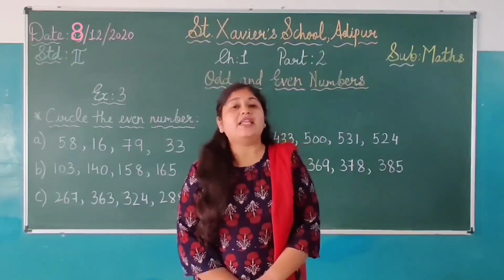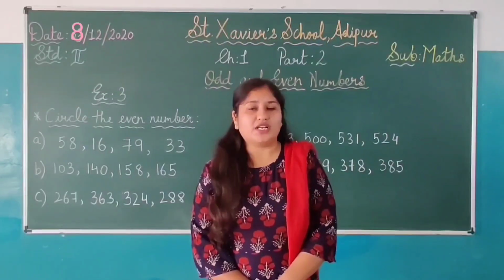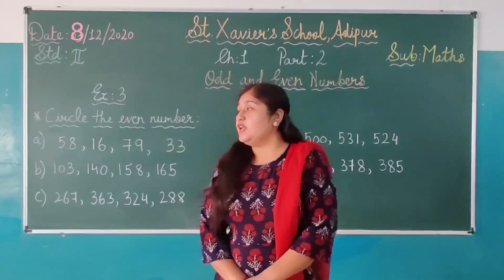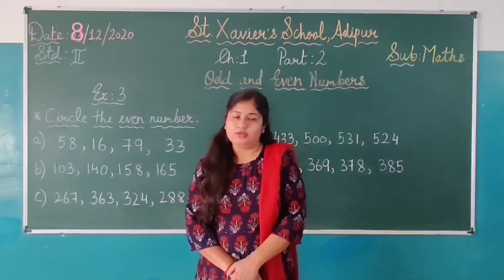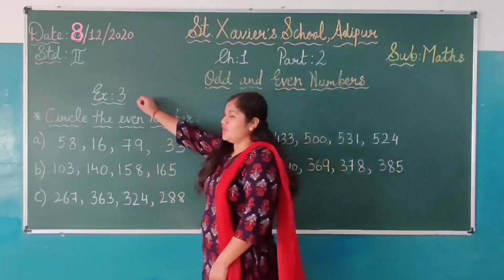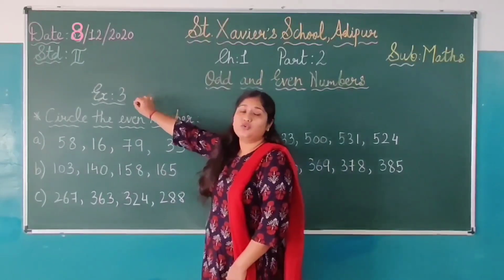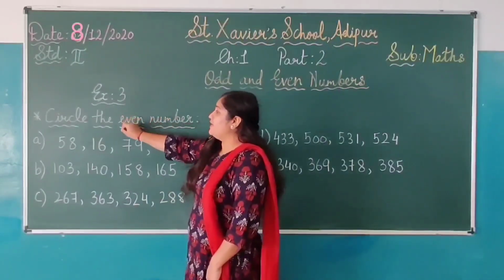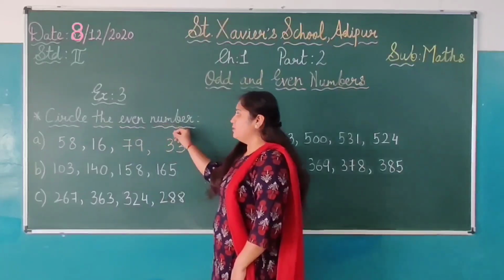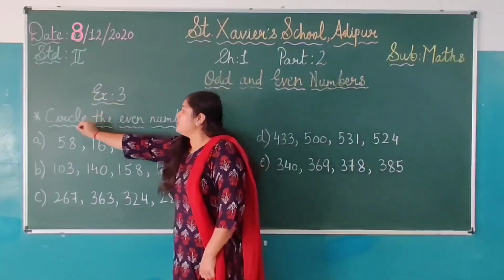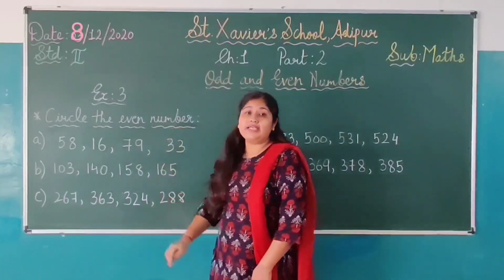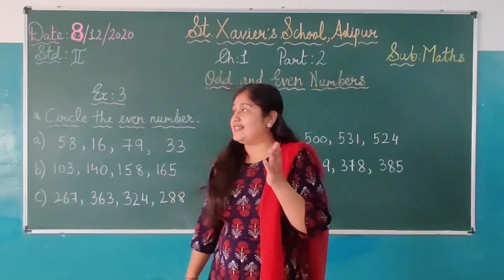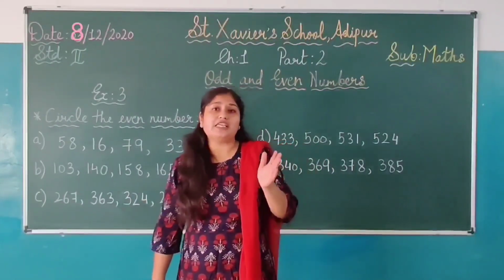So, students, in the last class, we completed exercise 1 and 2. What was exercise 1? Yes, in exercise 1, the heading was circle the odd number. So, in today's exercise 3, on the new page, you have to write down the date and exercise 3, and the heading is circle the even number. Okay, exercise 3, circle the even number. In exercise 1, we circled the odd numbers. In today's class, that is exercise 3, we have to circle the even numbers.